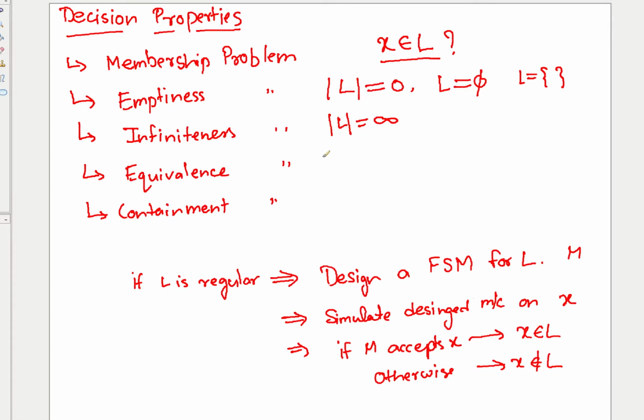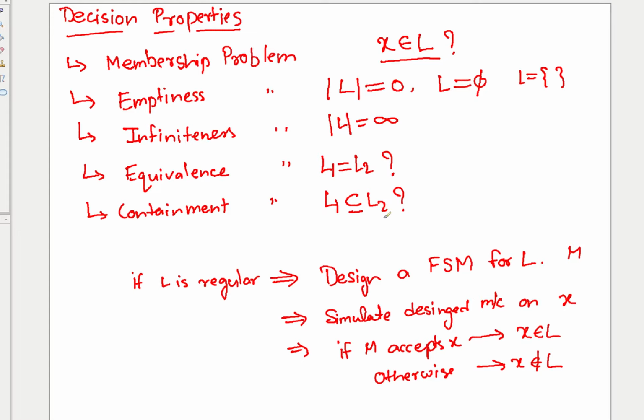Now equivalence is about this: if there are two regular languages L1 and L2, how to check if these are the same? That is the equivalence problem. Containment is L1 is a subset of L2, checking this. So as you can see, there are 5 different problems for which you have to make a decision: whether X is part of L, whether the cardinality of L is 0, whether the cardinality of L is infinite, whether L1 is equal to L2, or whether L1 is contained in L2.